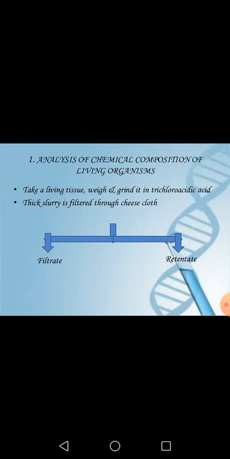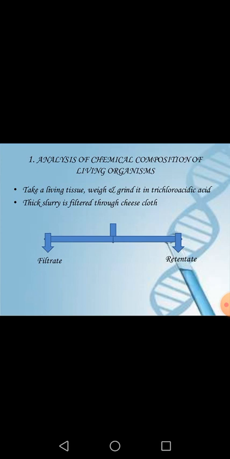In that liquid we put the living tissue whose weight was taken before, and then we grind it. After grinding we will get a slurry-type structure.